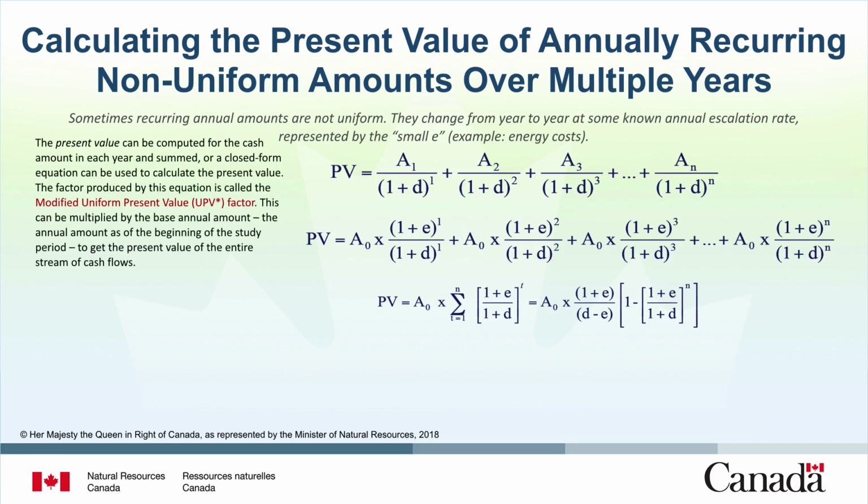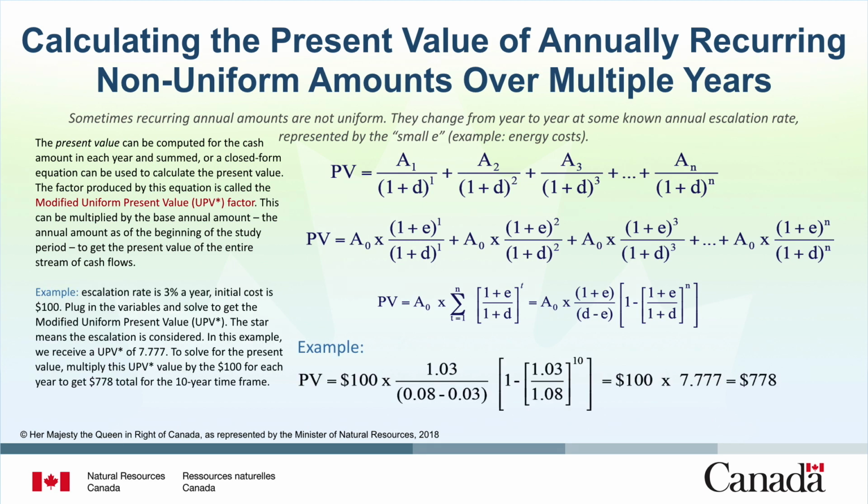Again, the present value can be computed for the cash amount in each year and summed, or a closed form equation can be used to calculate the present value. The factor produced by this equation is called the modified uniform present value, or UPV* factor. This can be multiplied by the base annual amount, the annual amount as of the beginning of the study period, to get the present value of the entire stream of cash flows.